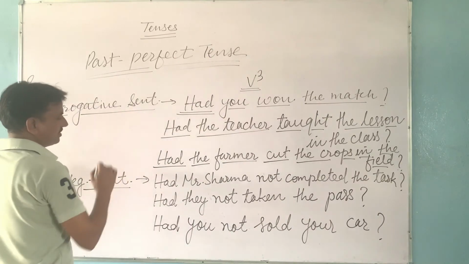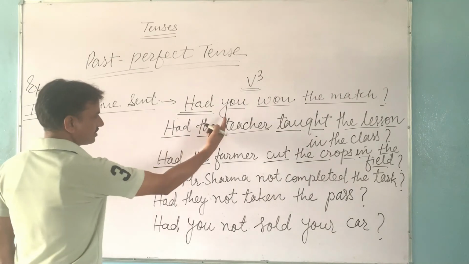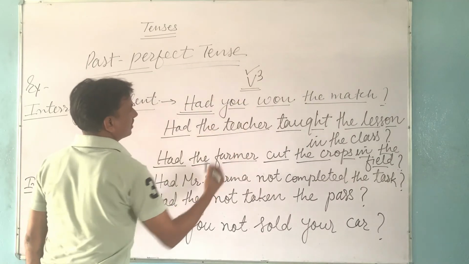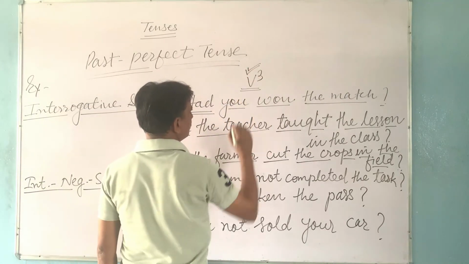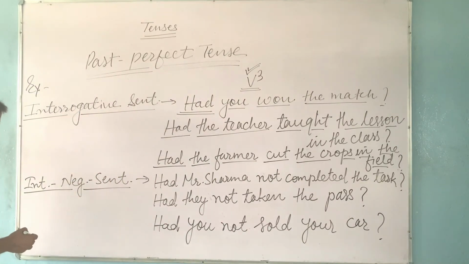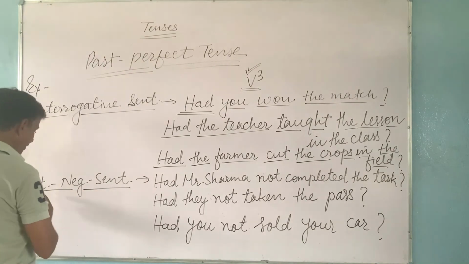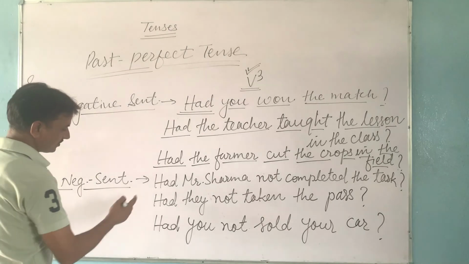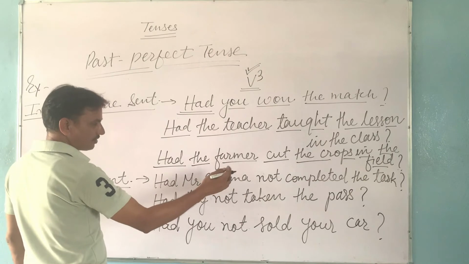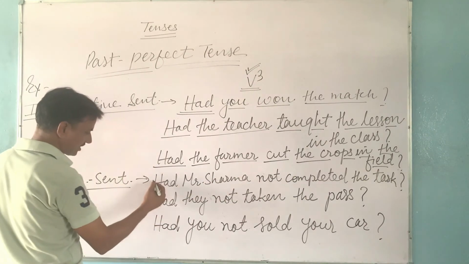So in interrogative sentence, we always start with helping verb had, then we write subject, then we write third form of verb. Third form of verb is always used in past perfect tense. Now we take fourth and last sentence structure, interrogative negative sentence. An interrogative negative sentence follows the structure of had, subject, not, third form of verb, object, other words, and question mark. We take this first example.